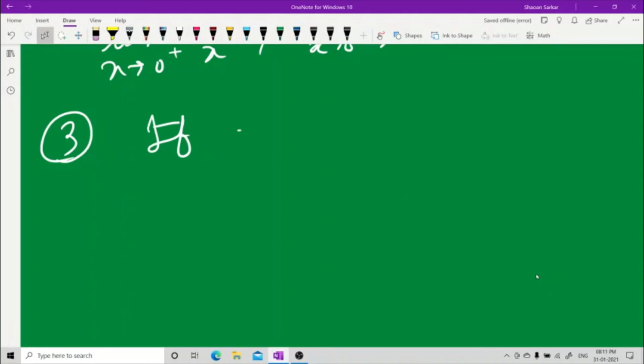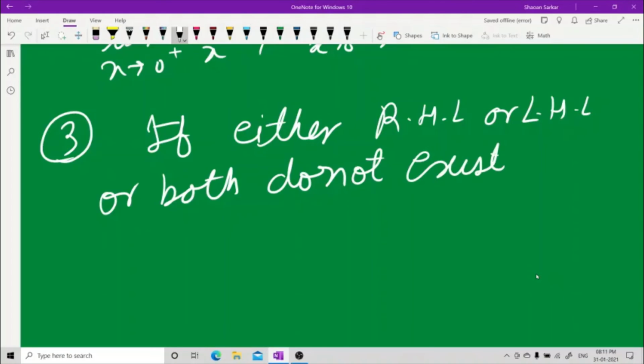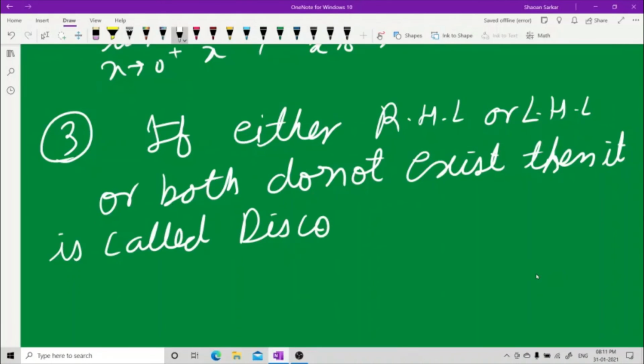If either the right hand limit or left hand limit, or both, do not exist, then it is called discontinuity of the second kind.